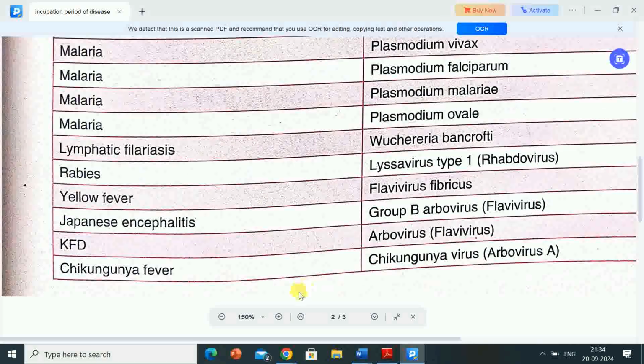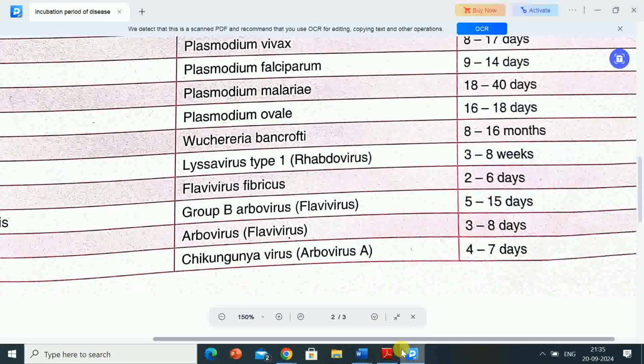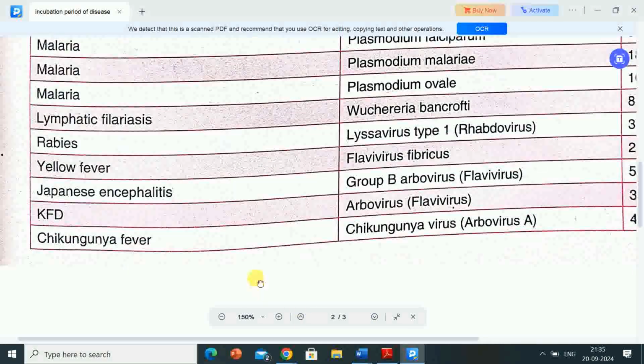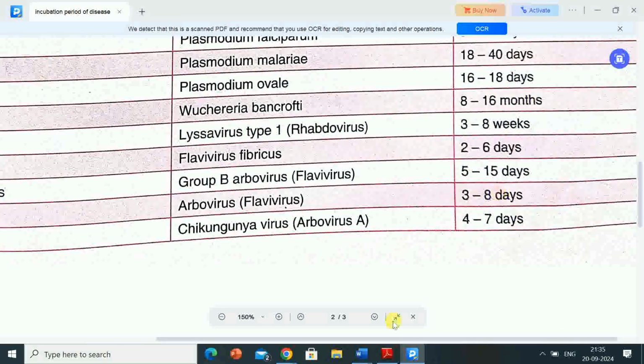Next name of the disease is yellow fever. Causative organism is flavivirus. Incubation period is 2 to 6 days. Next name of the disease is Japanese encephalitis. Causative organism is group B arbovirus, flavivirus. Incubation period is 5 to 15 days.